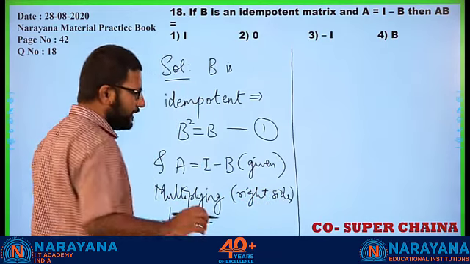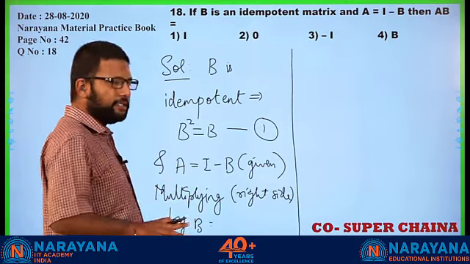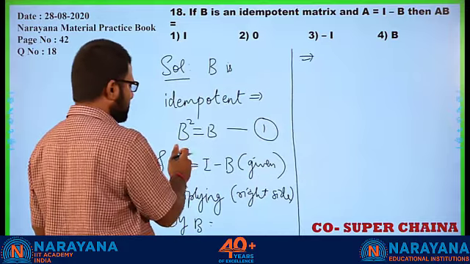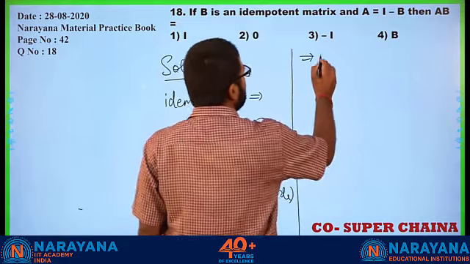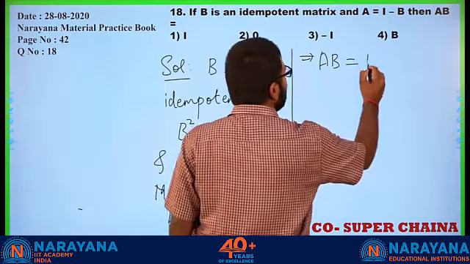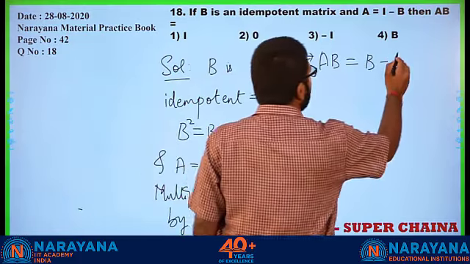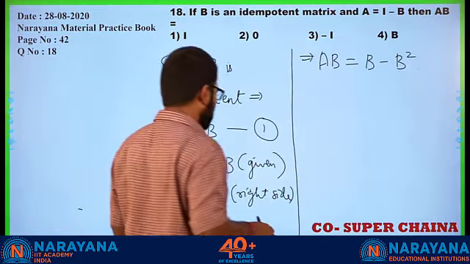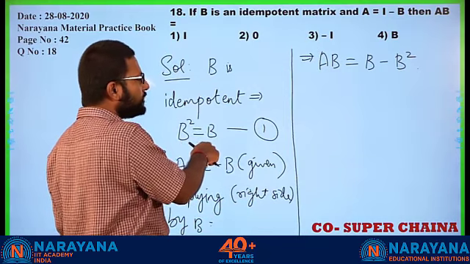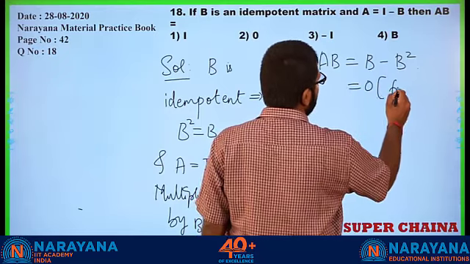What is this right side? Again, you will understand it when we go into the details of multiplication of matrices. Right now you should just understand that we're just multiplying on the right side by B. So AB is equal to I times B, which is B itself by definition of identity matrix, and B times B is B squared. But B is idempotent, so we know B squared equals B. So this becomes 0 from 1.